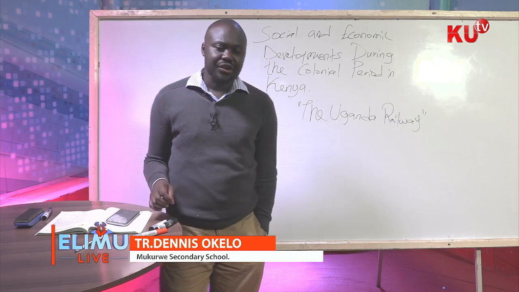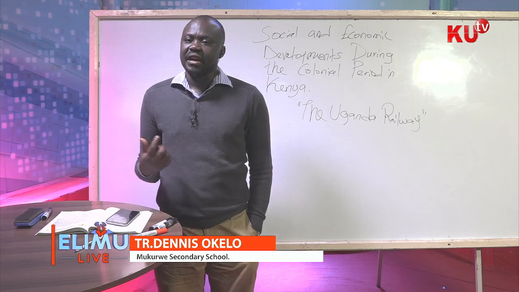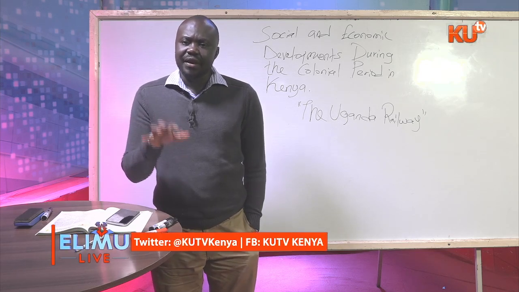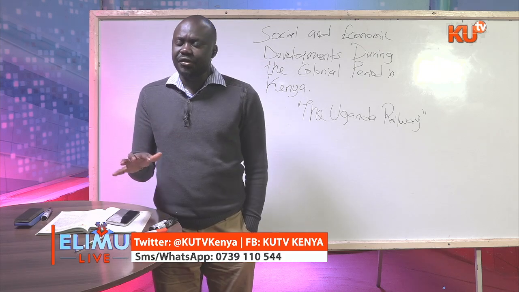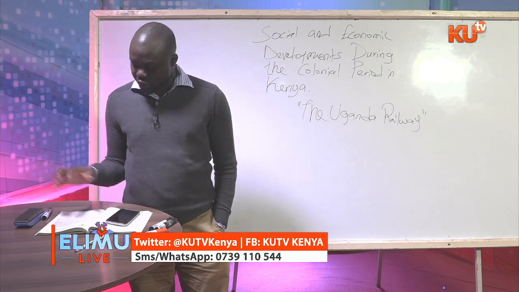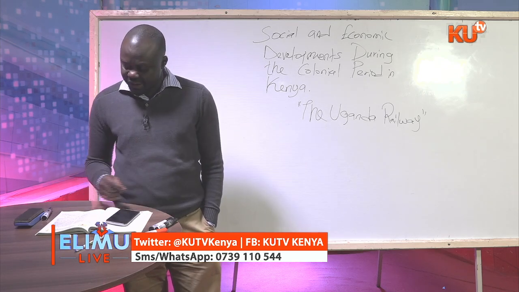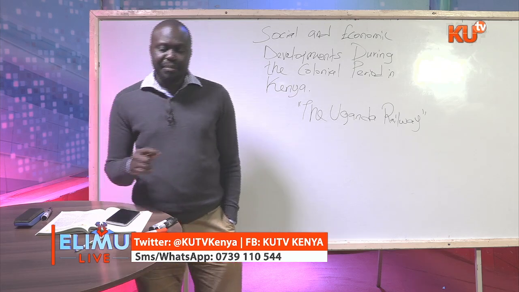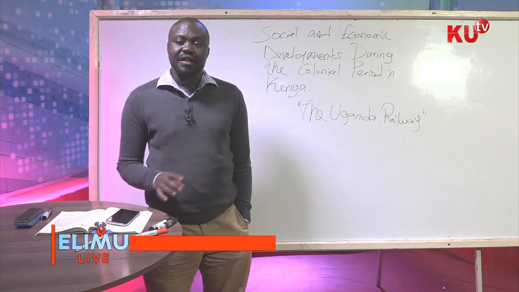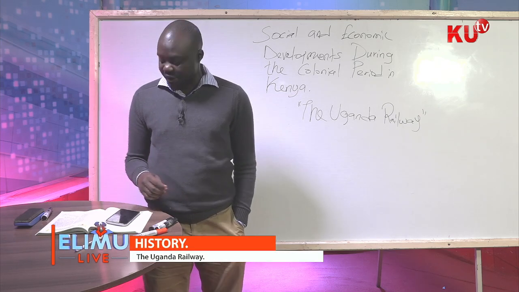So initially I told you that the British accorded the Imperial British East African Company, IBEAC, the mandate to rule or to administer the colony, the British East African Protectorate, on behalf of the British government. So this company had insufficient funds. So what made this possible? When the establishment of the protectorate was made by the British in Kenya, then it meant that the British government is the one that provided the funds that were needed for the construction of this railway track.